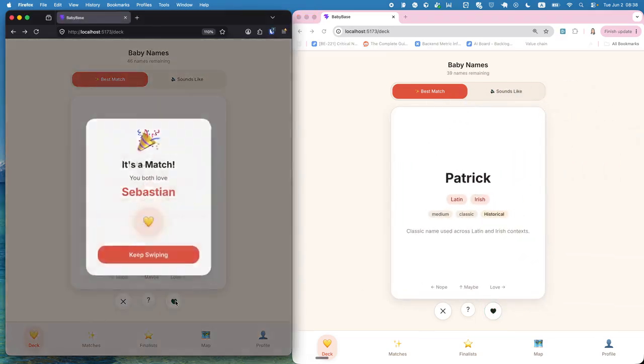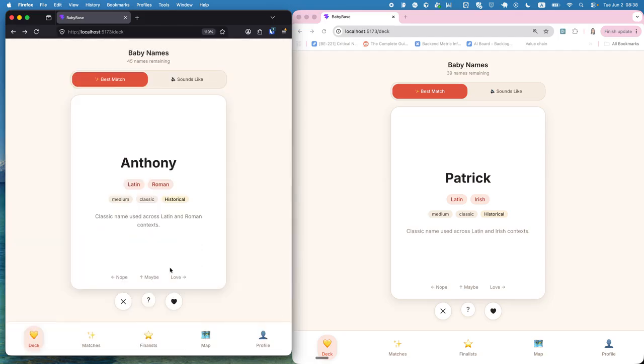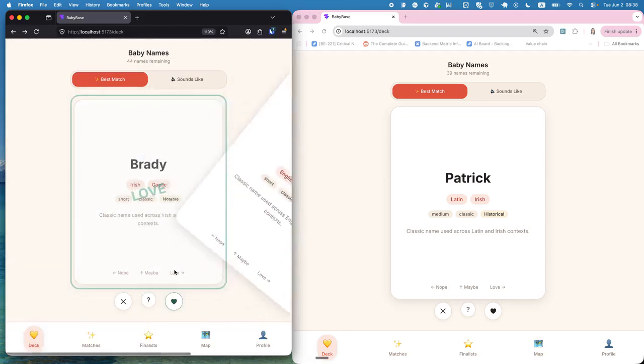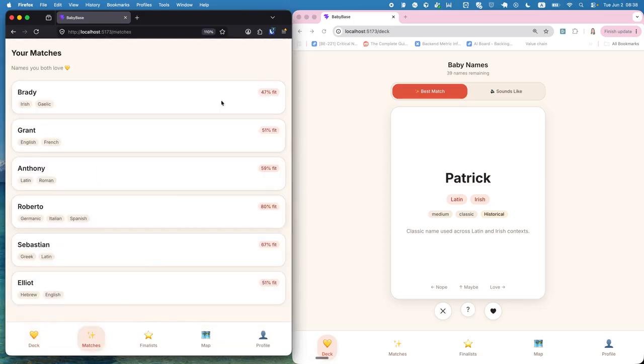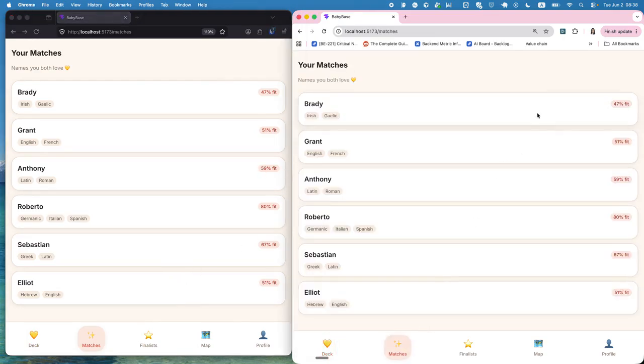And here as well. Yes, great. Yes, yes, yes, yes. Okay, so now we have a lot of matches. As you can see here, they are 59% fit according to my answers. In the case of her, yeah, so similar.